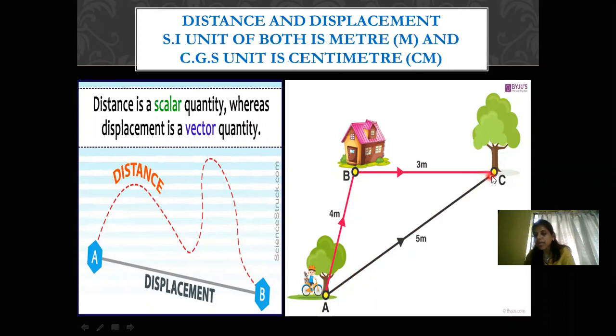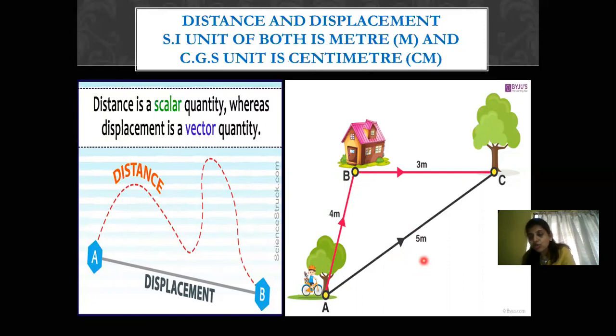Now, after some time, the body is going to turn and is going to come back to position A. That means you will see that when it was moving from position A to position C, its direction was opposite to the direction of the body when it is moving from position C to position A. That means the magnitude of the displacement is same.